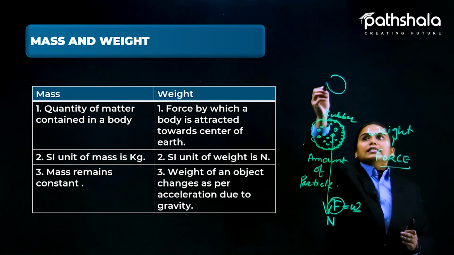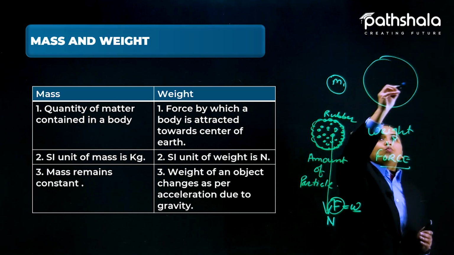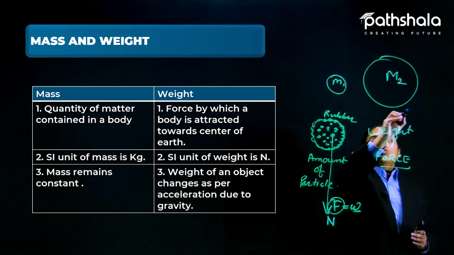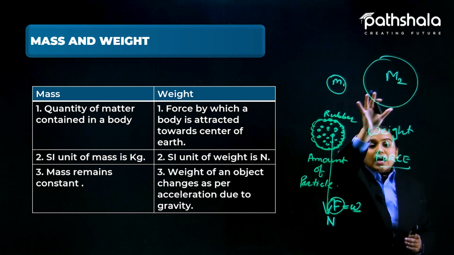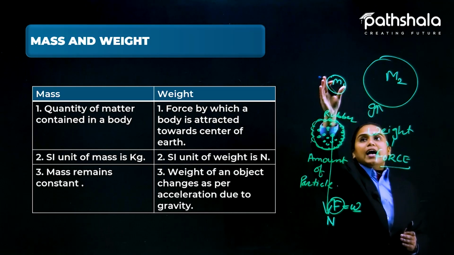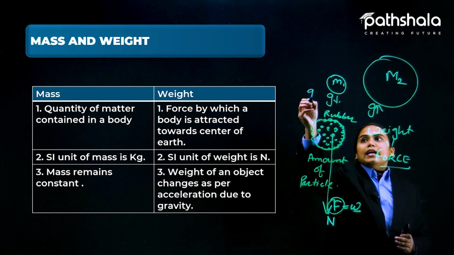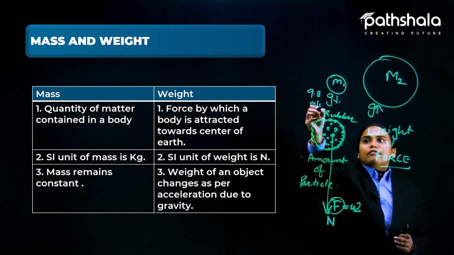Like the earth has a mass 1, and Jupiter, because it is too big, has a mass 2. Because of its large mass, it has a large gravity, and because the earth has less mass, it has less gravity, that is 9.8 meter per second square. We have read that.